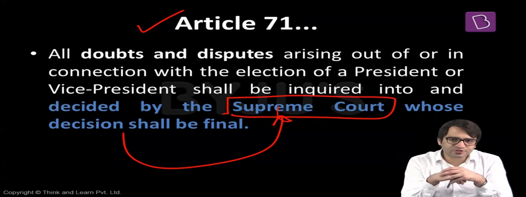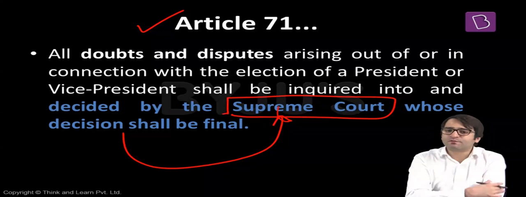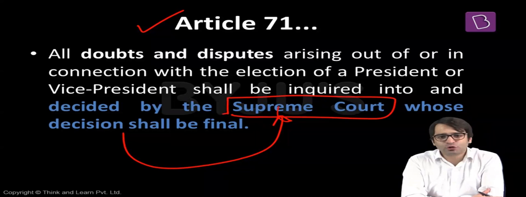Pranab Mukherjee contested the presidential election in 2012 against Mr. Sangma. And Mr. Sangma was the opposition candidate, but then there was a dispute on the election of Pranab Mukherjee as the President of India. Mr. Sangma alleged that Pranab Mukherjee was also a part of the Indian Statistical Institute when he contested the presidential election. And since he's holding the office of profit, his election should be declared null and void, and I should be declared as the President of India.